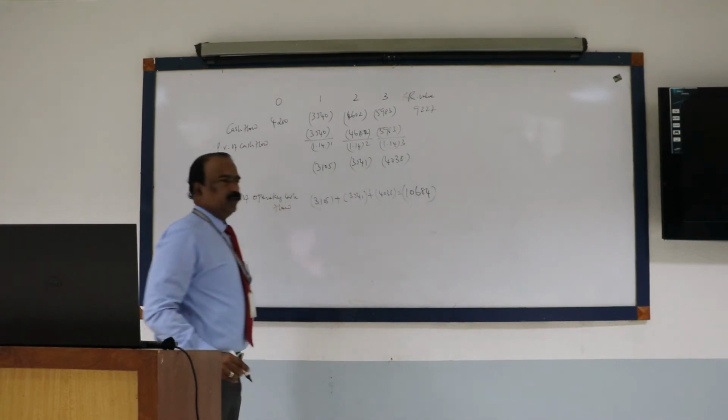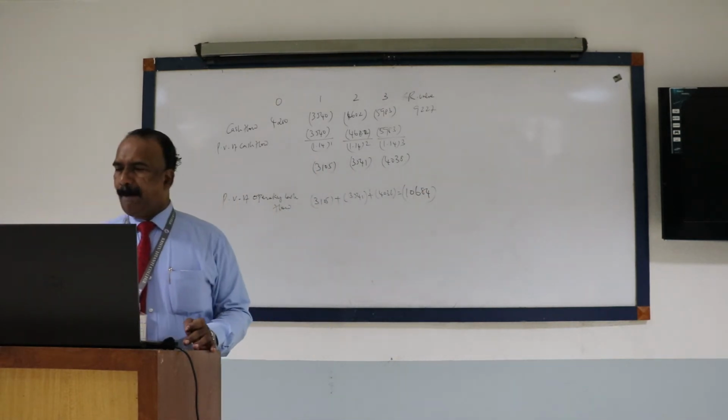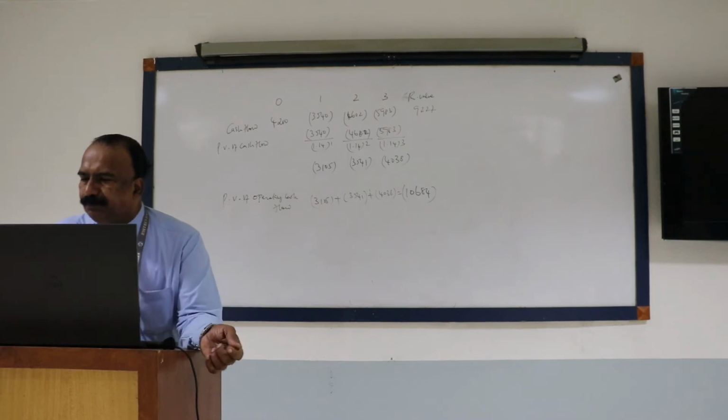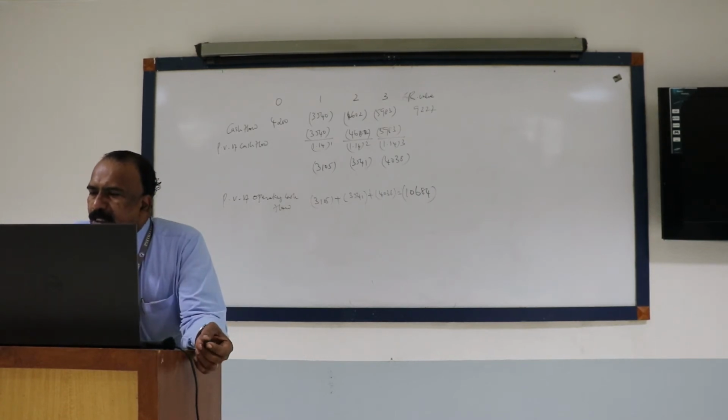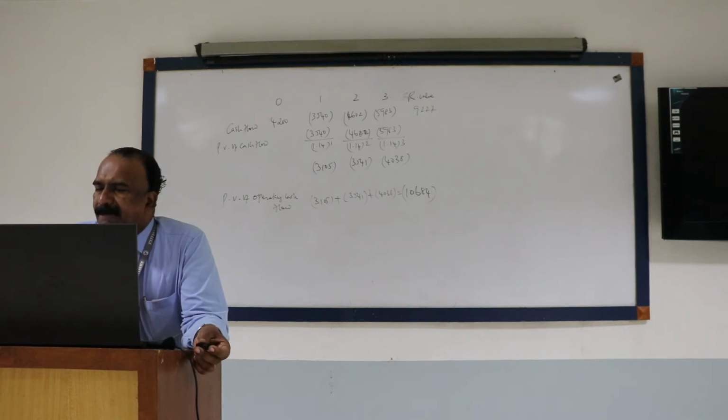10684. This is step 1. So step 1 is over: the present value of operating cash flow during the strategy period. During the strategy period, what is the present value of operating cash flow? That is the first step, and we have completed it.